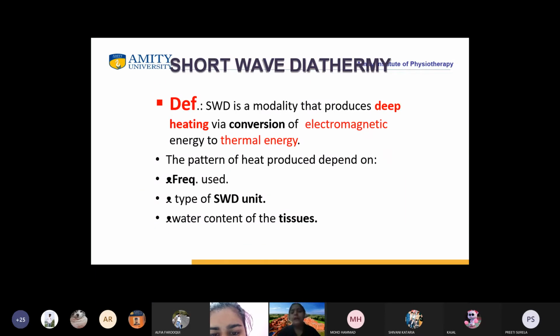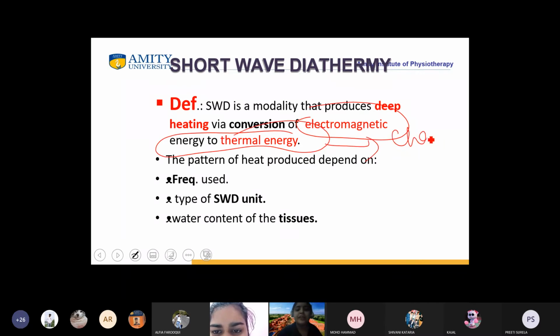Okay, now we come again to shortwave diathermy. Defining it: it was just an overview about how it is working, how the electric current was there. Now have a concise definition of SWD. It is a deep heating modality which is converting electromagnetic energy into thermal energy. Now you have got the basis of electromagnetic energy to thermal energy through the change in the dipole molecule. Yes or no?